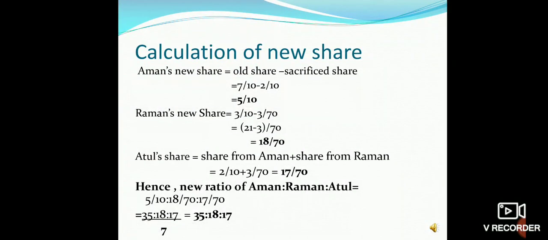Now the ratio will come as 5 by 10, 18 by 70 and 17 by 70, and we can simplify this in the ratio 35:18:17. So this is all about the new profit sharing ratio.